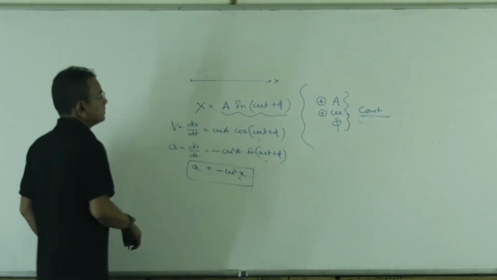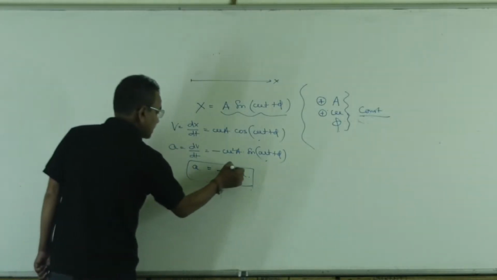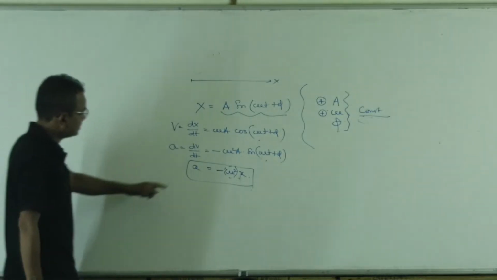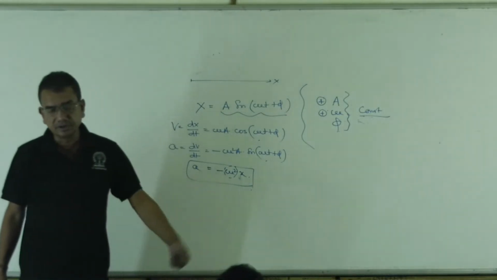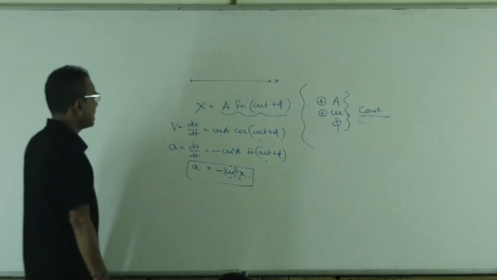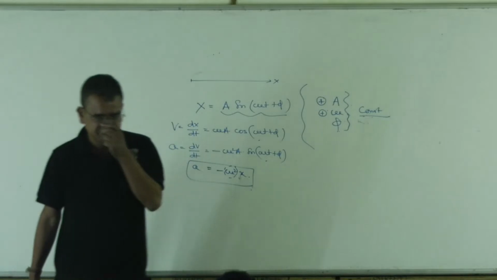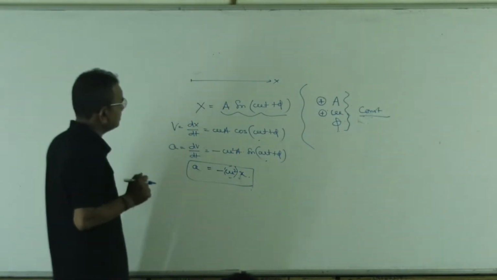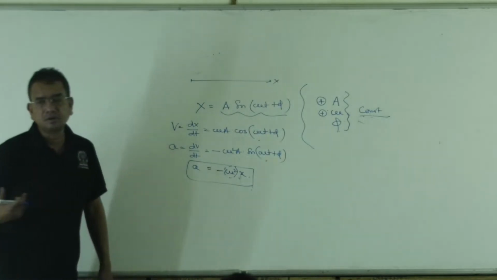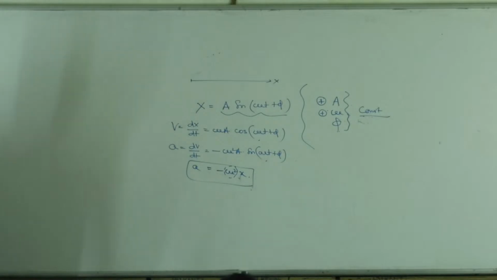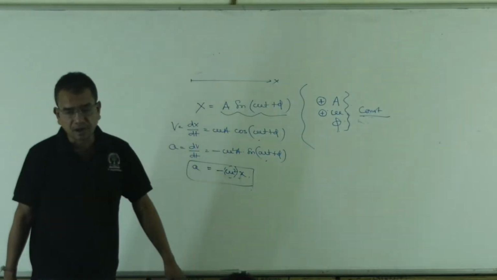According to this question, omega is a positive constant, so omega square is positive. Acceleration is proportional to minus x. Again, the motion is simple harmonic. So to prove simple harmonic motion, think about oscillatory motion, then show acceleration is proportional to minus x. That's the proof of simple harmonic motion.